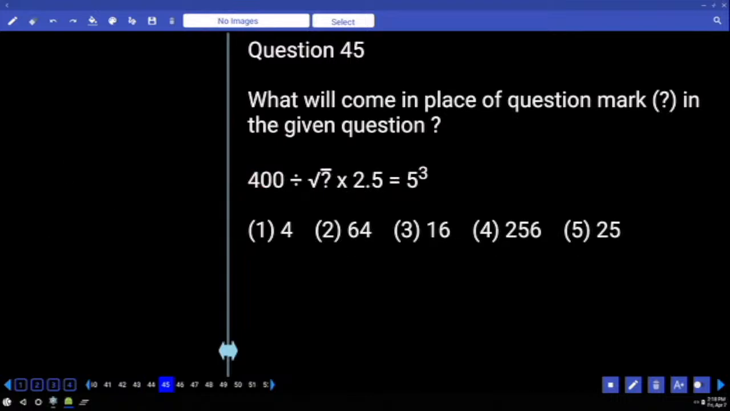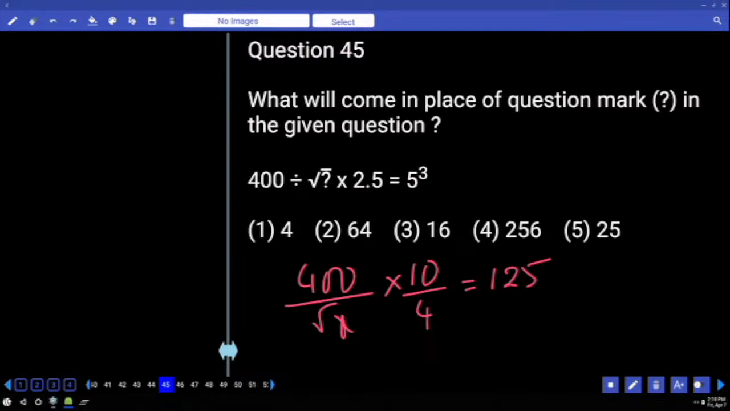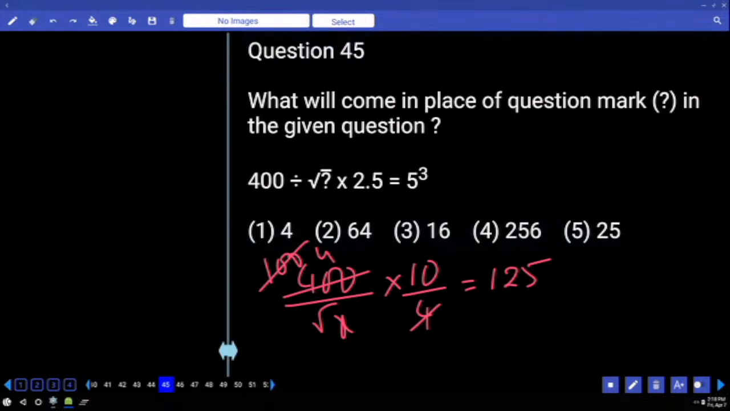Right. 2.5. Can I write it as 10 by 4? 400 divided by root x into 10 by 4 is equal to 5 cube, which is 125. 4 how many times? 25. 4 times 25. 5. Then root x is equal to 8. x is equal to 64.